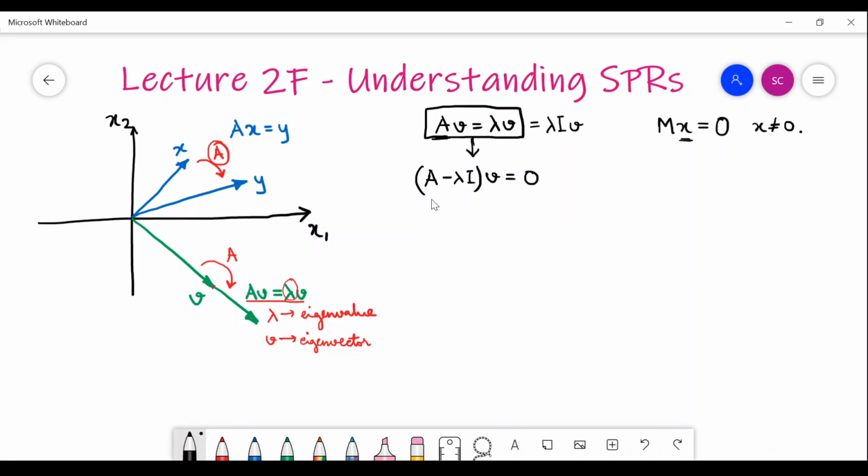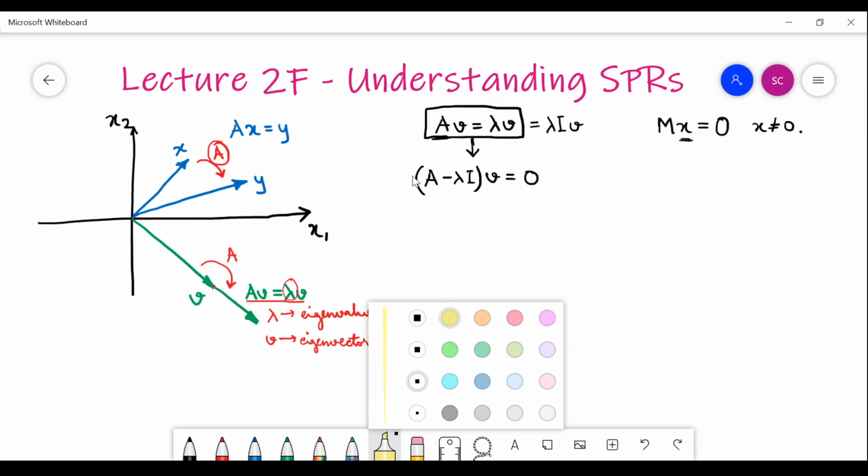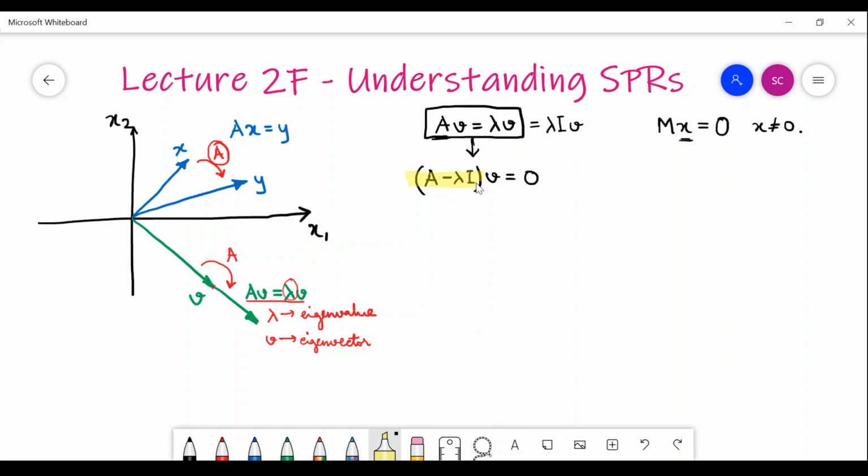However, once you have this information that this matrix A minus lambda I has the property that its rank is not full, you can immediately lead to a conclusion. We want A minus lambda I V equals to 0 for V not equal to 0.